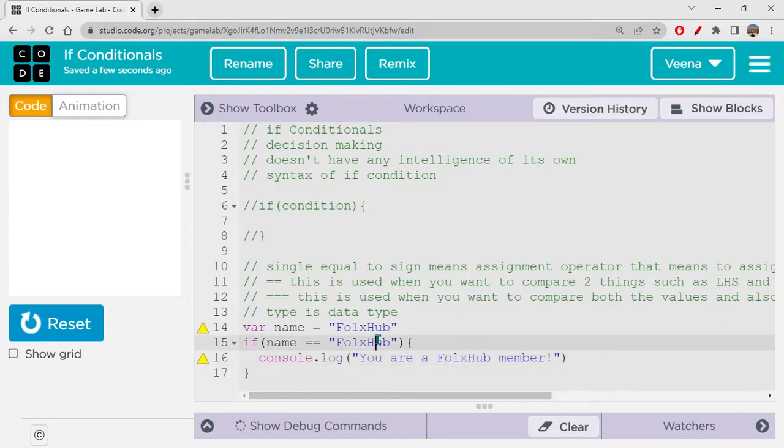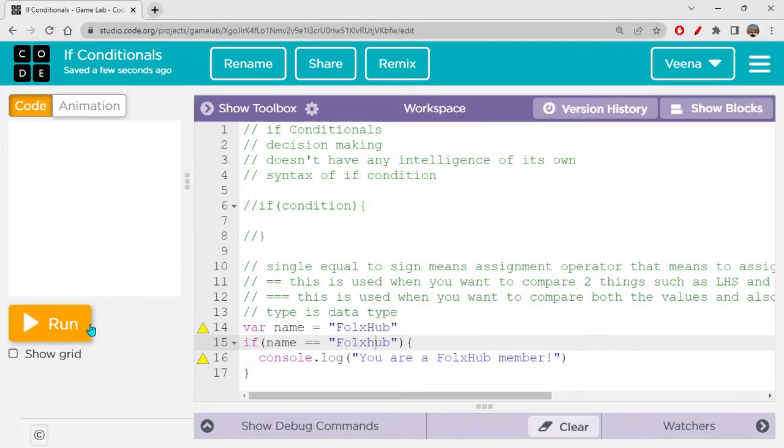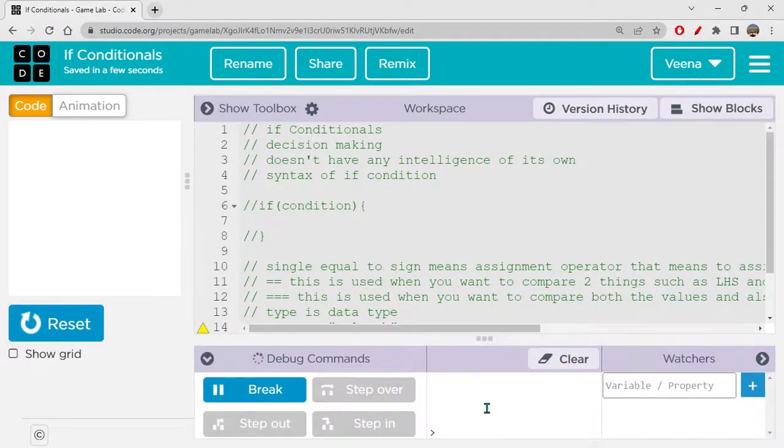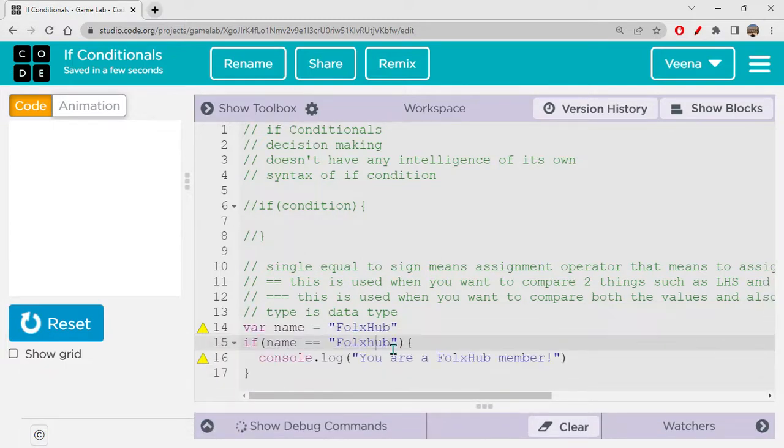So let's check with the same. I'm writing small h over here. So this one and this one should not match now because there is a case change. It is a capital case letter and this is a small case letter. So let's reset and run this and check. You will be seeing nothing. You can see console is empty. This is just because we do not have the same text in the name variable. So this is how the if conditional statement works.